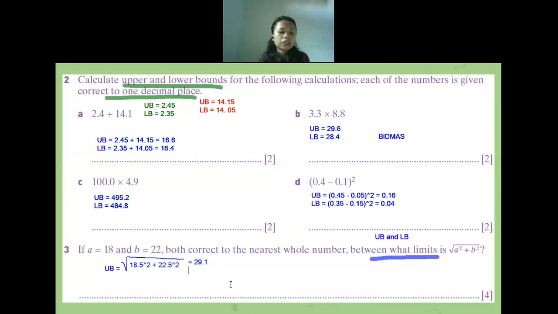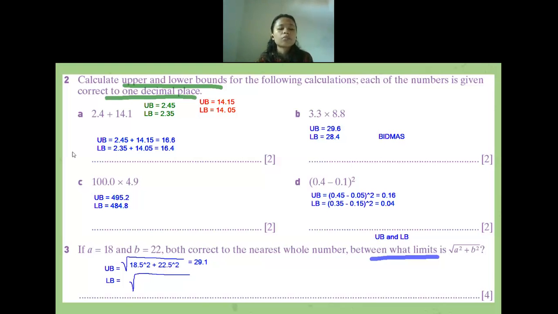Is there anyone having difficulties or confused? Teacher, which one do we have to do first? Plus or what? We have to finish the calculation inside the square root. So we have to simplify the power first: 18.5 squared equals how many, and then 22.5 squared equals how many, and then we plus them. The result after you plus them, you have to square root. So the first thing is the power, after that plus, and then the square root.